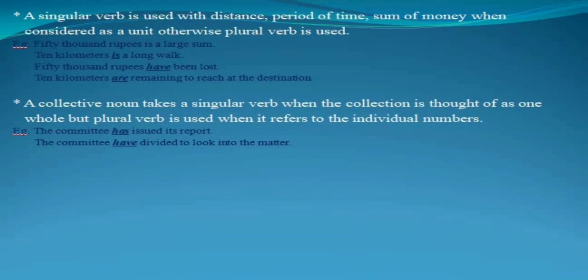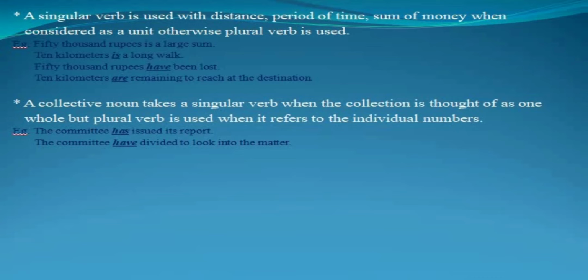Next example is "10 kilometers is a long walk." Here 10 kilometers is being referred to in this sentence to show a distance for walking, so it is being used as a singular subject, so "is". Next sentence, "50,000 rupees have been lost." This sum of money is not being used here as a whole, so we have used "have".